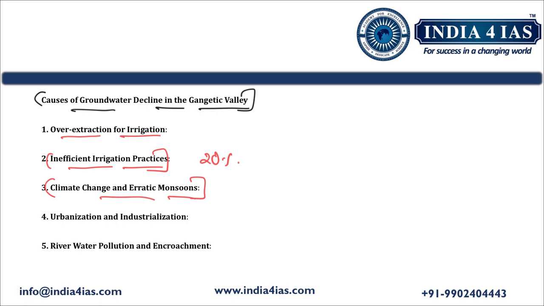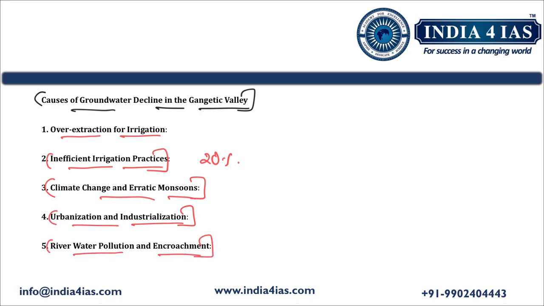Then the fourth point is urbanization and industrialization. The urbanization and industrialization in states like Uttar Pradesh and Bihar have led to increased reliance on groundwater extraction for domestic and industrial purposes. This has reduced the availability of groundwater for agriculture, adding to the pressure on the already dwindling water resources. Then the fifth point is river water pollution and encroachment.